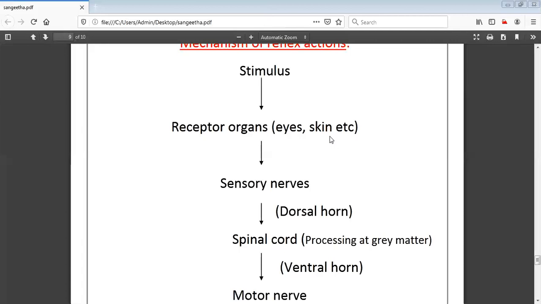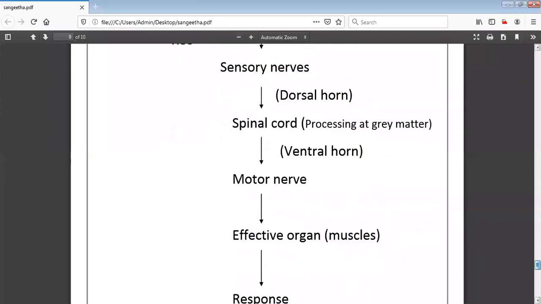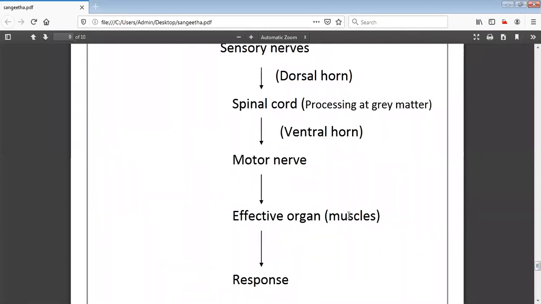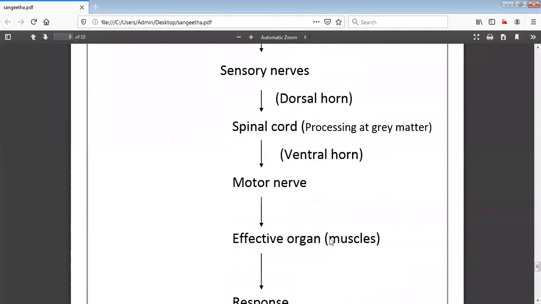The mechanism of reflex action is: stimulus, receptor organs, sensory nerves, dorsal horn, spinal cord, ventral horn, next the motor nerve. It reaches the effector organ. I have explained the role of muscles, and finally you respond to that particular stimulus. So this is completely about the reflex action.